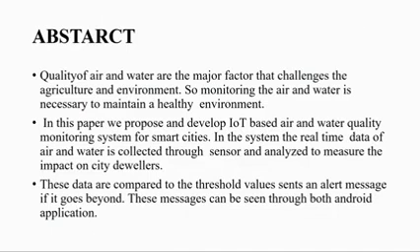Abstract of our project. Quality of air and water are the major factors that challenge agriculture and the environment. So monitoring the air and water is necessary to maintain a healthy environment. In this paper, we propose and develop an IoT-based air and water quality monitoring system for smart cities. In this system, the real-time data of air and water is collected through sensors and analyzed to measure the impact on city dwellers. These data are compared to a threshold value, and an alert message is sent if it goes beyond. These messages can be seen through an Android application.